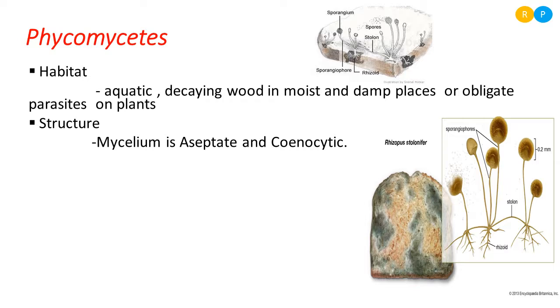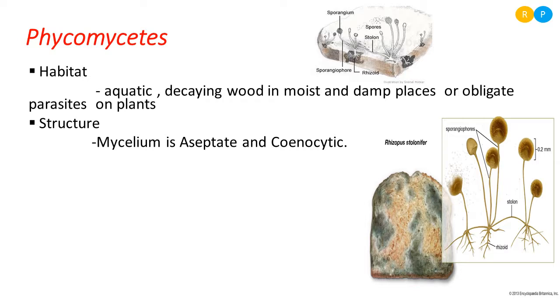So the cytoplasmic component present in the hypha is evenly distributed in the thread-like structure. You can't differentiate it into a number of cells here because there are no cross walls. So the nature of mycelium is aseptate and cenocytic. Ceno is nothing but common, cytic is nothing but box.